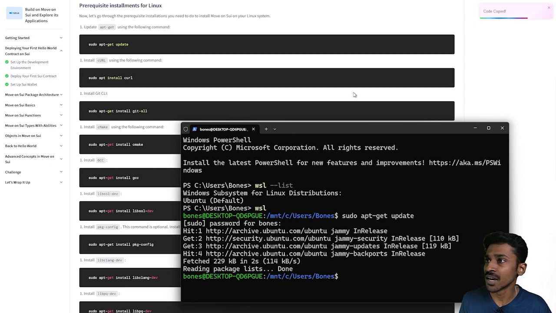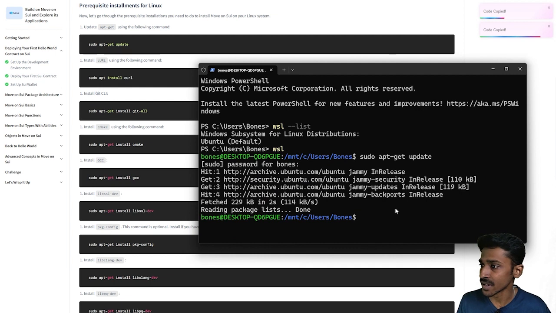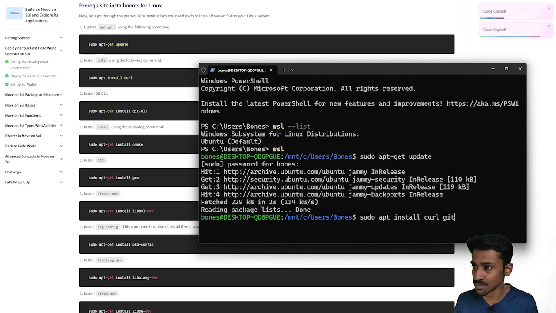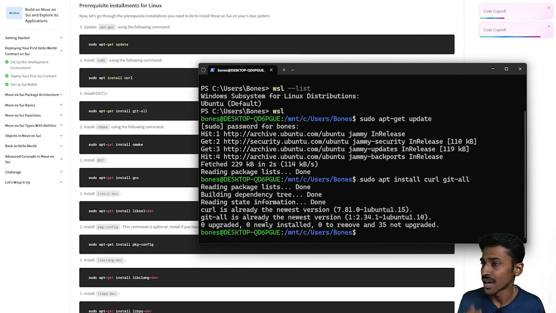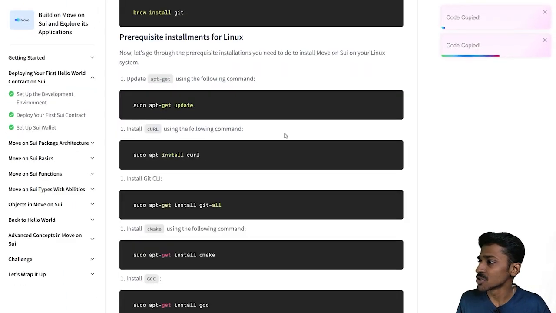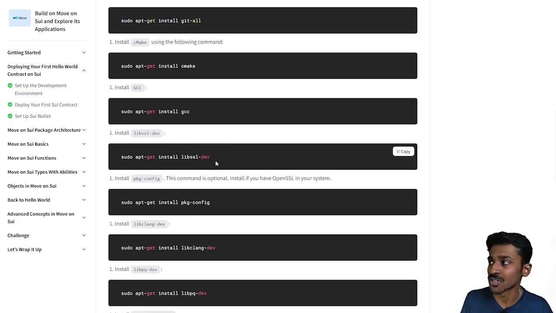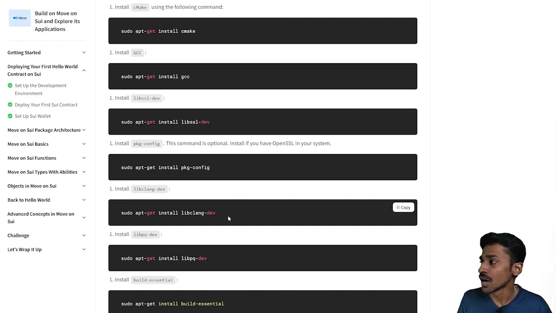And now we're going to need curl over here. So let's install curl as well as git. I'll install both of them side by side. If you want to install multiple packages, you can just list them side by side here. So I'm going to say curl and git, and both of them will be installed directly. In my case, it's already installed, so that need not be done. Now, once you're done with this, there are going to be a bunch of other libraries that you'll be requiring, like CMake, GCC, external libraries like libssl-dev, and clang as well.